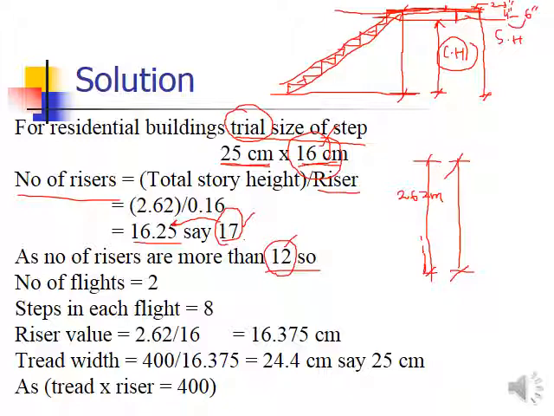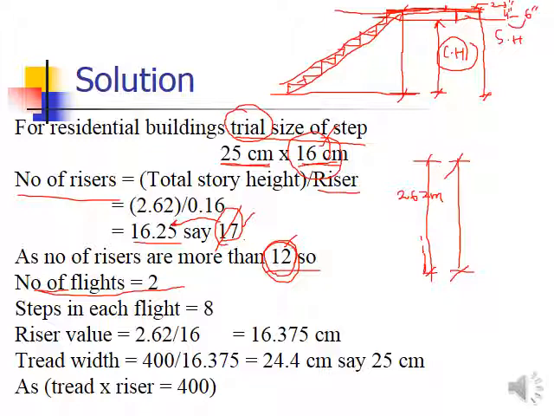Okay, because we need the number of steps to be less than 12 for one flight. So if you are going to divide it equally into a number of steps, you have to provide at least 2 flights. You can make it more, it depends on you. Let's suppose providing 3 flights will be okay.